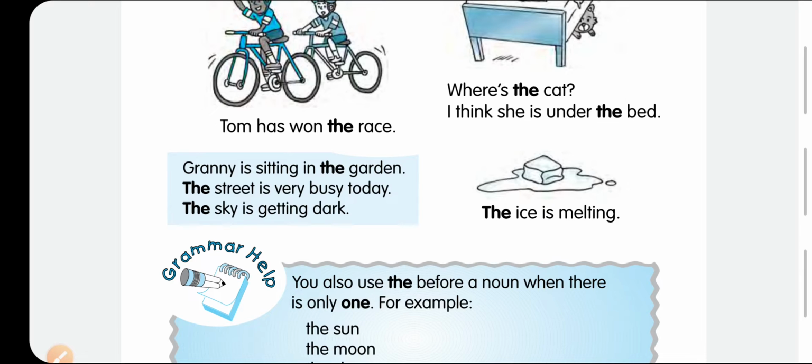The street is very busy today. You are telling about a particular street. The sky is getting dark. You are watching the sky and you are saying the sky is getting dark. The ice cream is melting. You can see here the particular ice cream is melting, so we know about that ice cream.